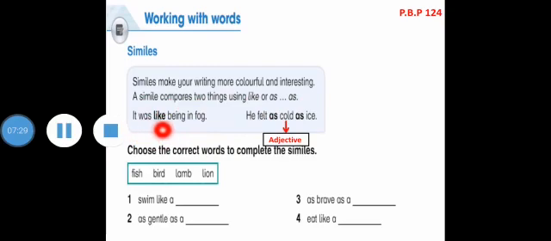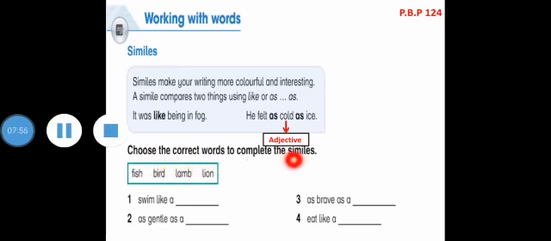It was like being in fog, and like is followed by a noun, and this noun is gerund, being. And the second example, he felt as cold as ice. He felt as cold as ice. And we use adjective between as. Let's move to the question.